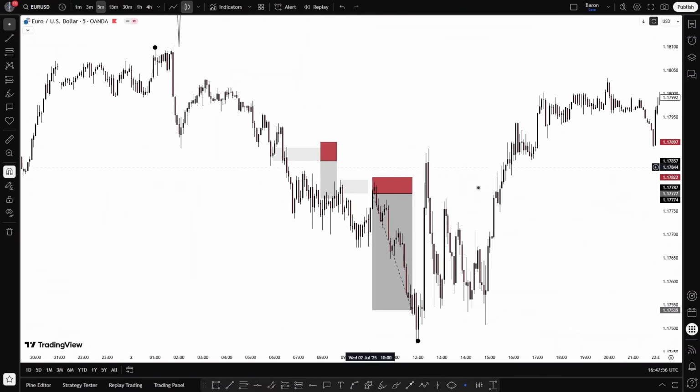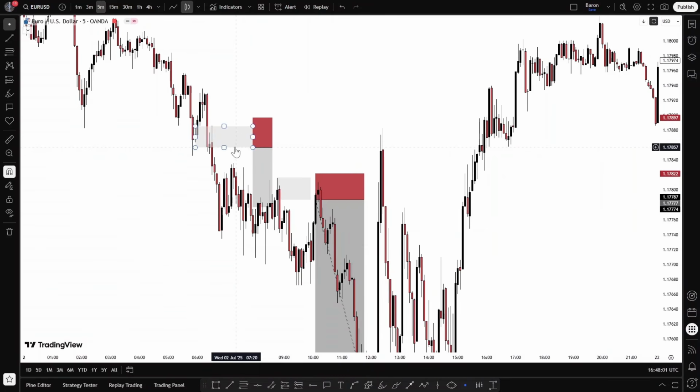So I placed my first trade here. This is my first sell limit on this supply area. We have a base drop, and I expected the market to push higher to mitigate this supply area, which is on the same level as this previous support area. Unfortunately, the market didn't come to mitigate it, and the market kept pushing downside.